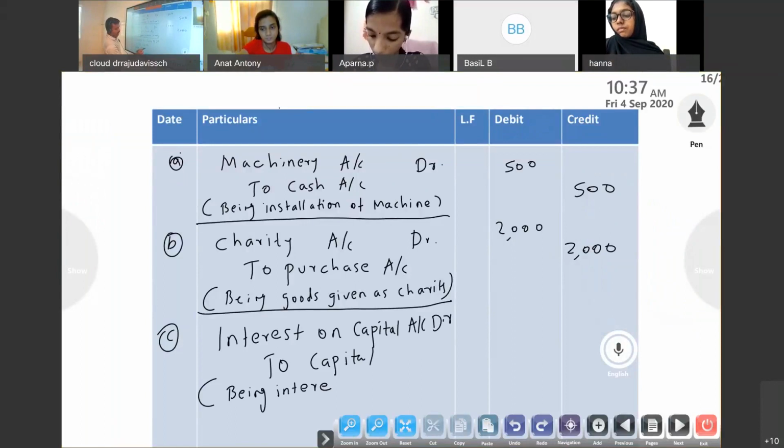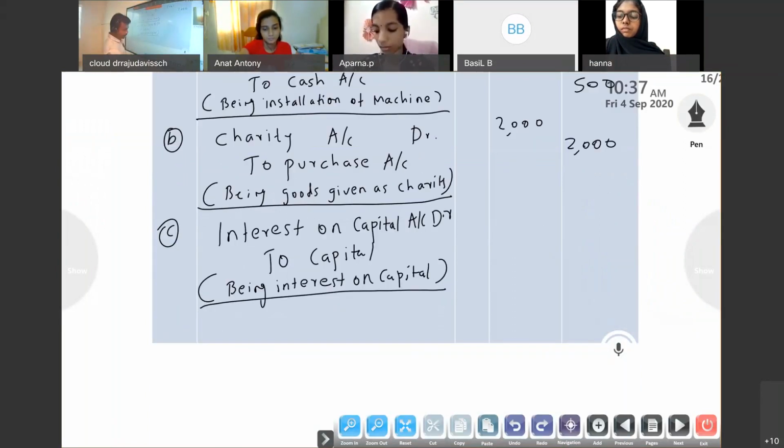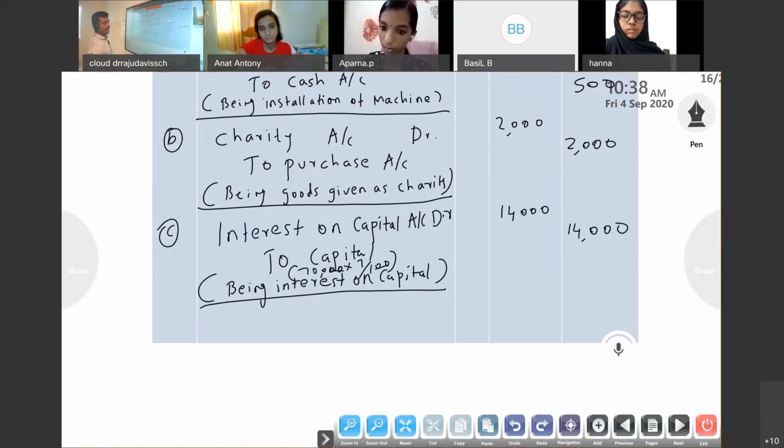The amount is given: 70,000 at 7%. Capital is fixed, so the amount of capital will be the same every time, 70,000. So 7% of 70,000 is 4,900. Interest on capital account debit to capital account.